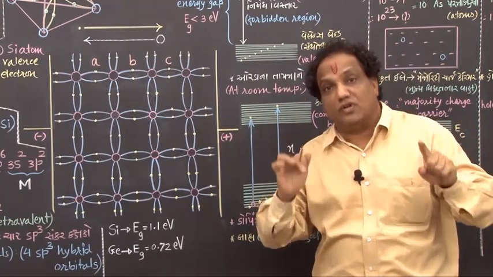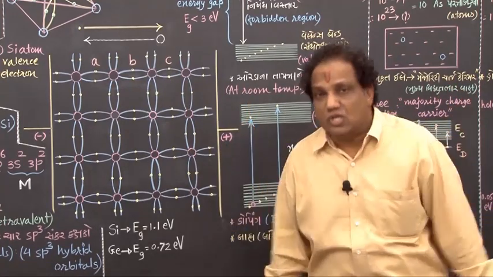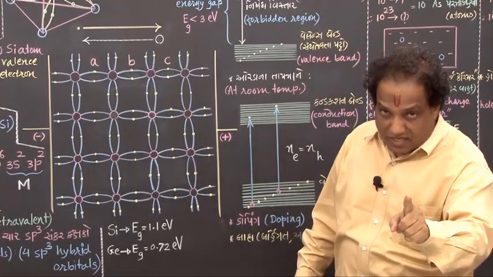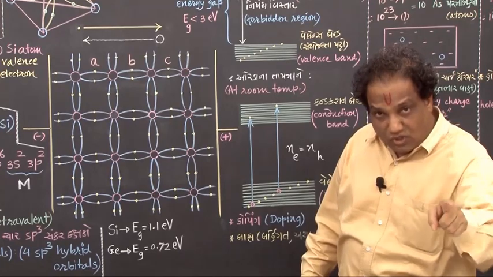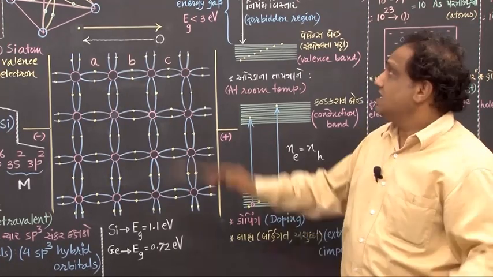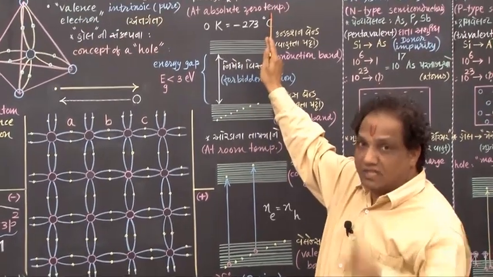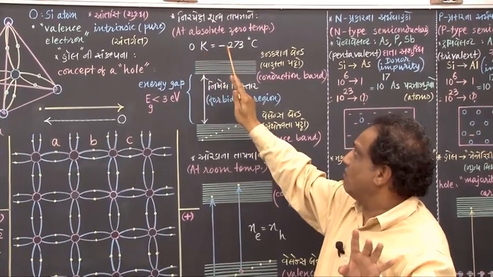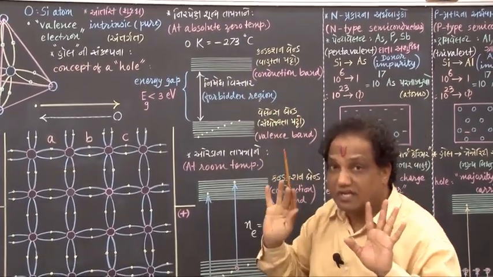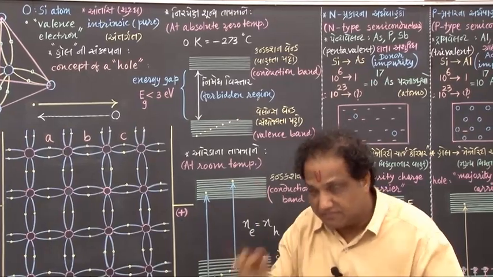So any pure semiconductor will behave like an insulator of electricity at absolute 0 temperature, that is at 0 Kelvin or minus 273 degrees centigrade. Got it?